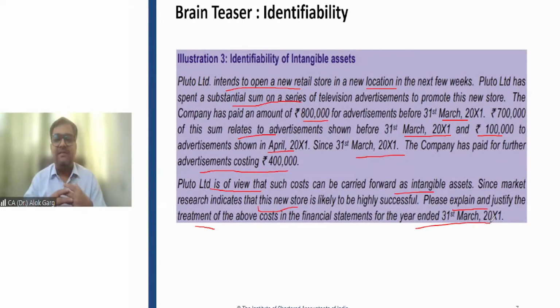When the company is incurring the advertisement expenses, it is saying that the company has paid an amount of rupees 8 lakh for advertisement before 31st March 2001. 7 lakh of this sum relates to advertisement shown before 31st March 2001 and 1 lakh to advertisement shown in April 2001. Since 31st March 2001, the company has paid for further advertisement costing rupees 4 lakh.